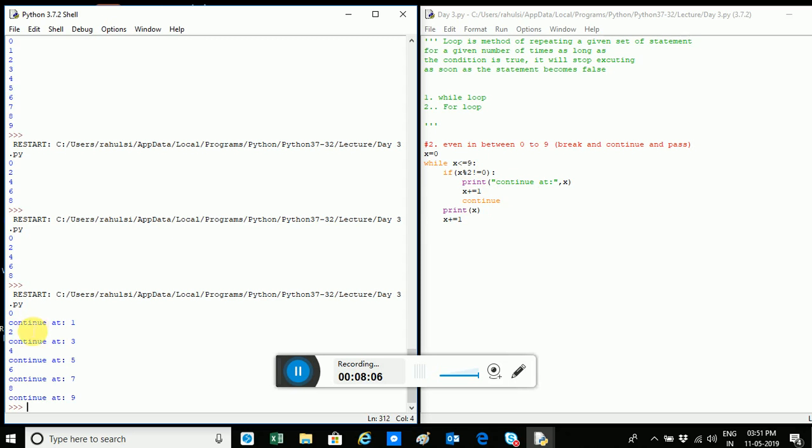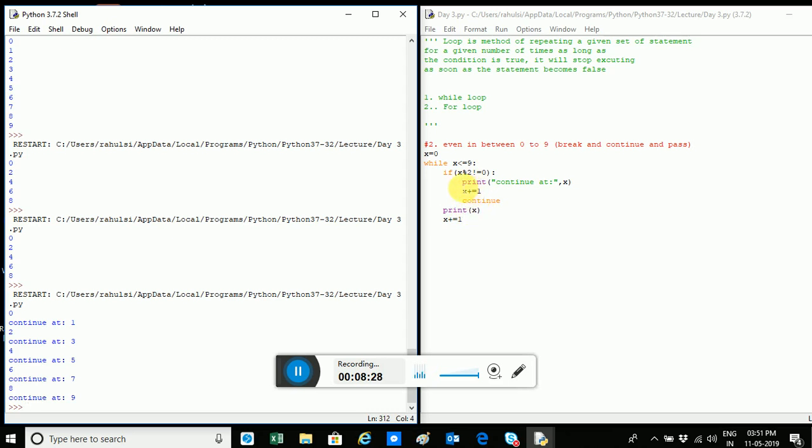Then I went to 1. I checked, 1 was an odd number, so at 1 I increased it to 2, and I went here. I didn't come here.